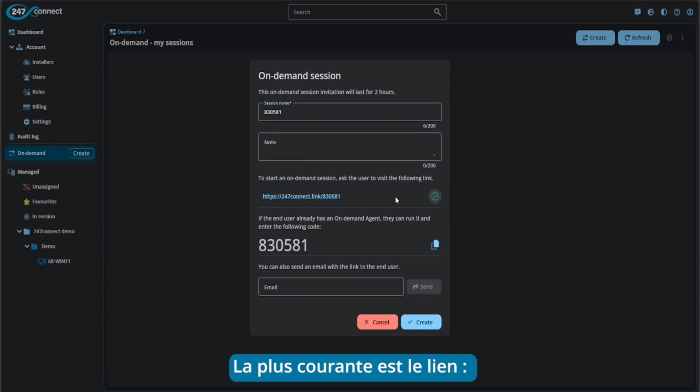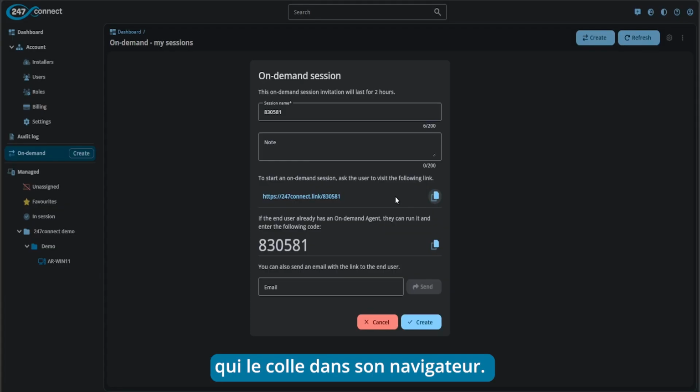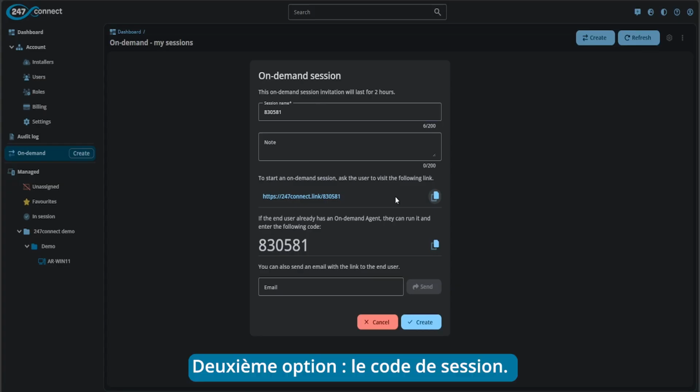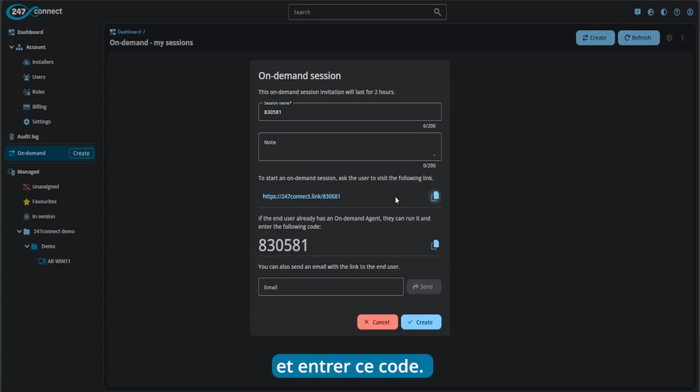So the first one, and probably most commonly used, is a link. So you can copy the link to the clipboard and then send that to your end user where they can paste that into their browser to start the session. The second option is the session code. So if the end user has previously ran 247connect to perform an on-demand session, they can rerun the agent and then just enter the code which you share with them.